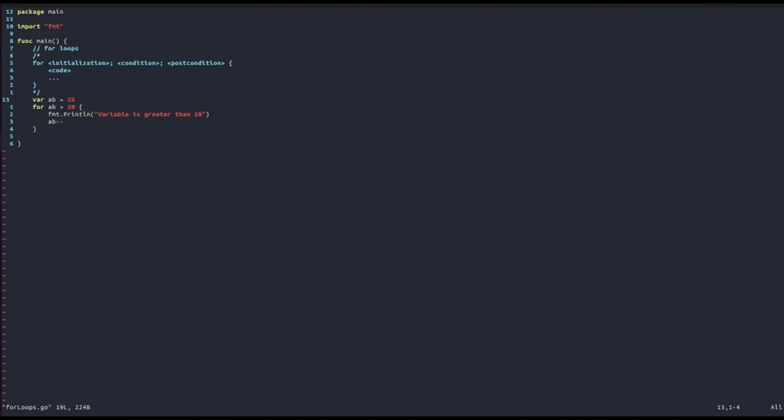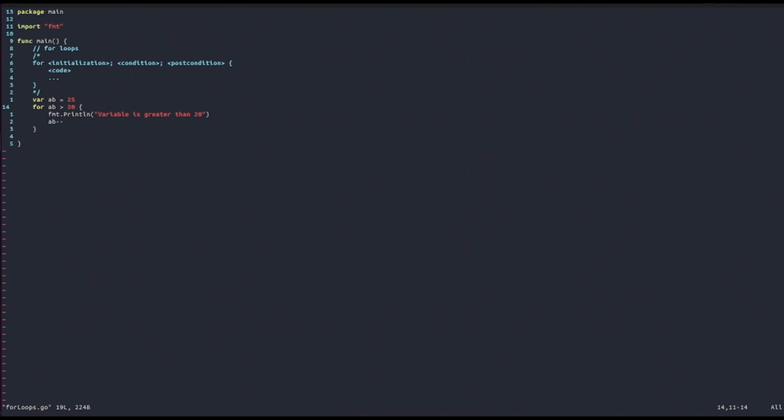loop actually does. It first checks the value. So the value of the variable is initialized to be 25. Then here the loop checks if it's greater than 20. Well, 25 is greater than 20. So it runs this, it prints this out, and then decrements it. And 25 becomes 24. Then it runs this again.